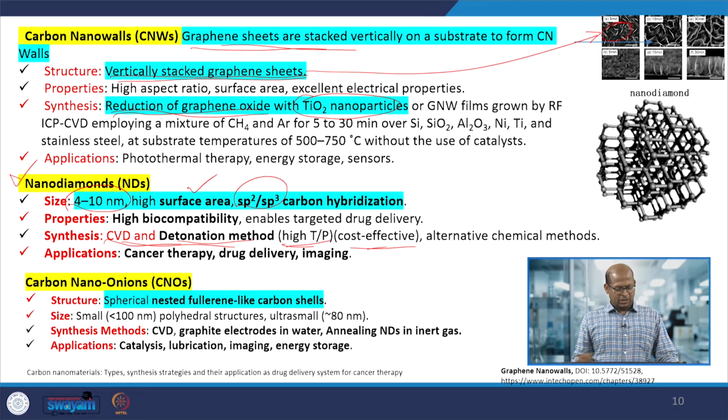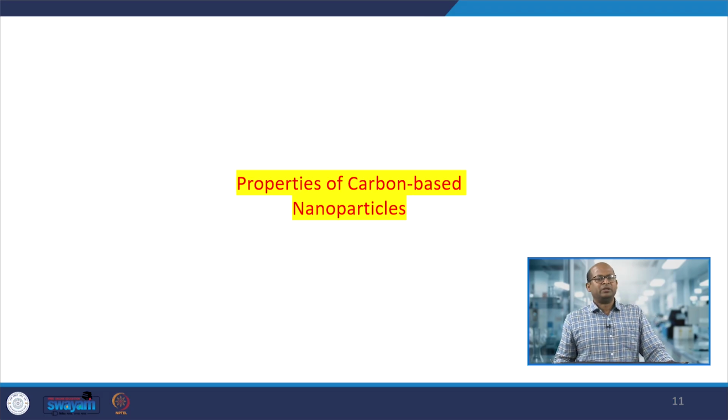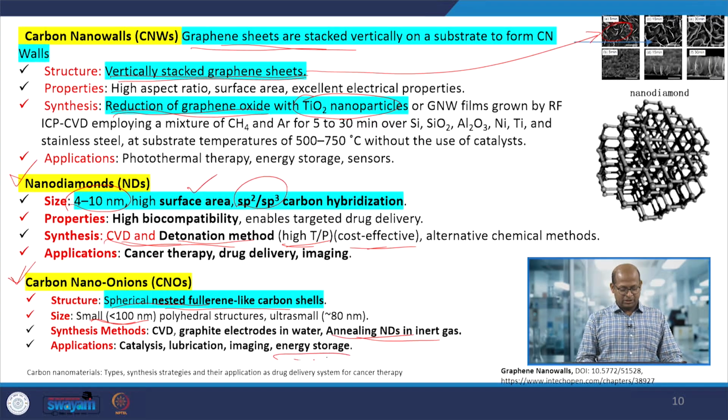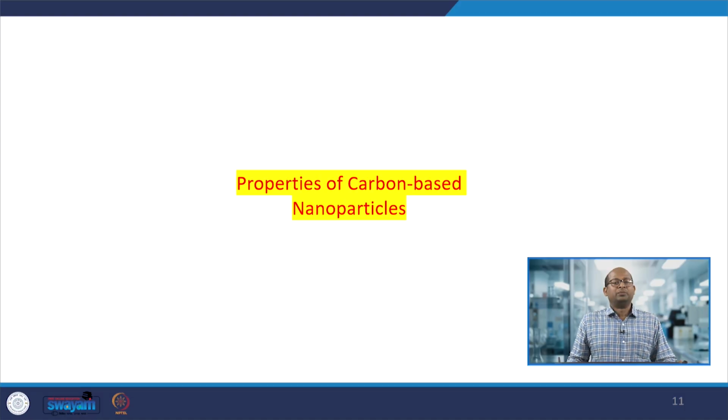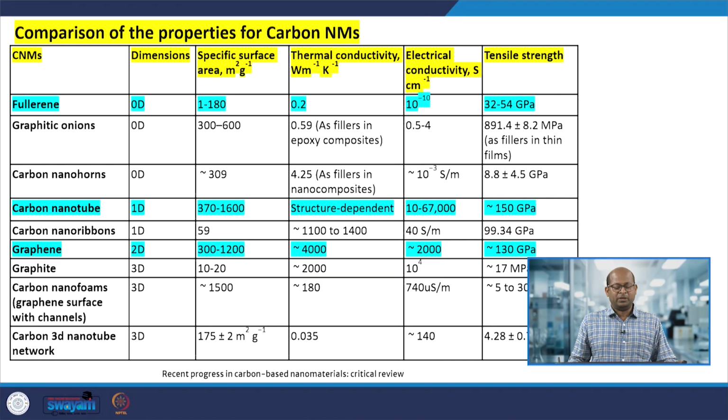Next are carbon nano onions, another carbon allotrope. It has a spherical, nested fullerene-like carbon shell formation. Its size is very small, less than 100 nanometers, and it can be synthesized by various methods: the CVD method, graphite electrodes in water, or annealing nanodots in inert gas. It can be used for catalysis, energy storage applications, lubrication, or imaging purposes.